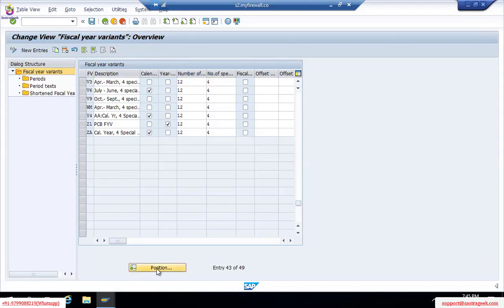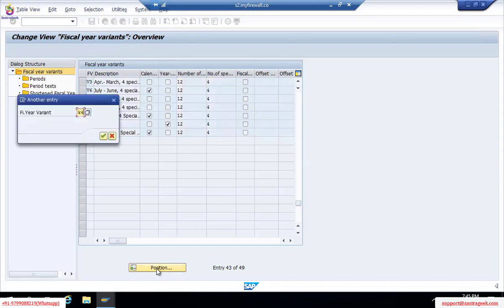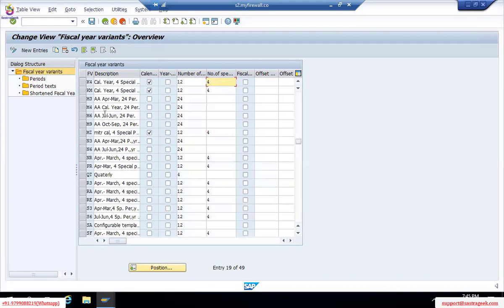Go to Position. We have K4, fiscal year variant. K4 is a calendar year, which means January to December. No need to define anything, plus 4 special periods. So here, do we need to define anything as of now?